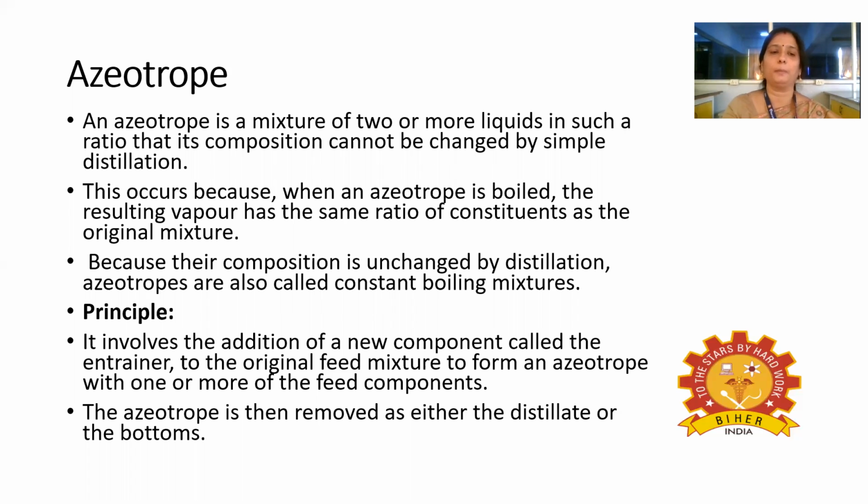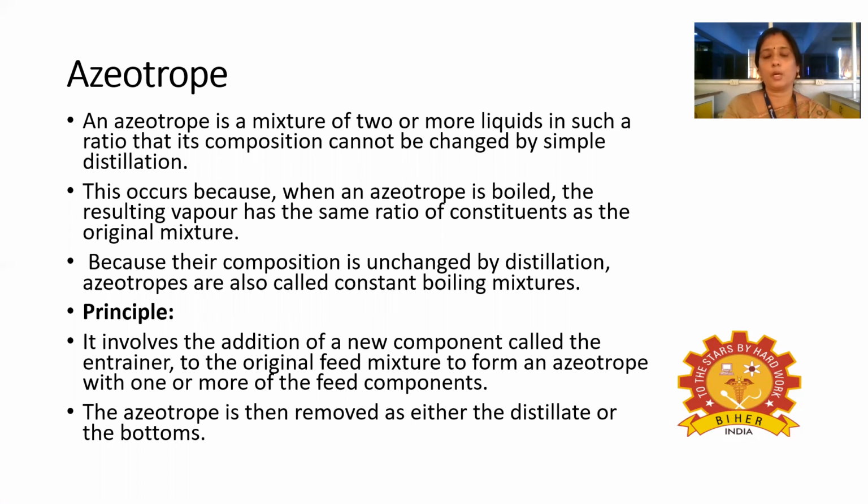So what is the principle behind azeotropic distillation? It mainly involves the addition of a new component, called an entrainer, to the original feed mixture to form an azeotrope with one or more of the feed compounds. We know that distillation is mainly based on boiling point.